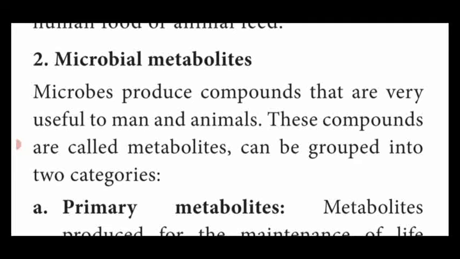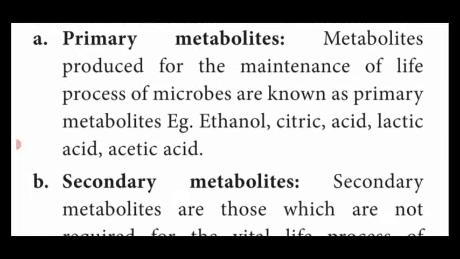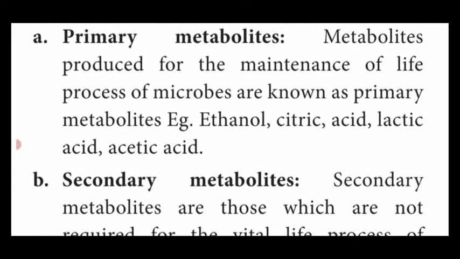They are grouped into two. First one is the primary metabolites. These metabolites are produced for the maintenance of the life process of microbes. Those used to maintain the process of microbes are known as primary metabolites. Example, ethanol, citric acid, lactic acid and acetic acid.